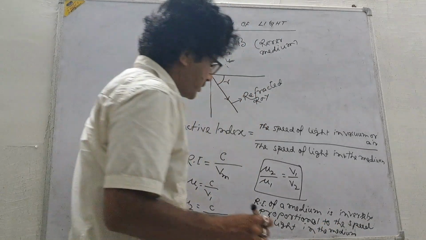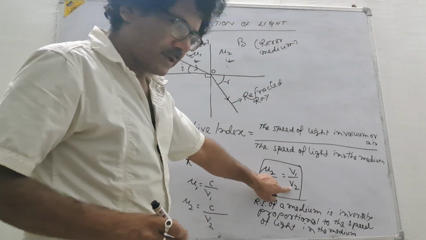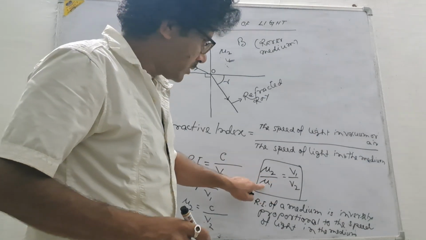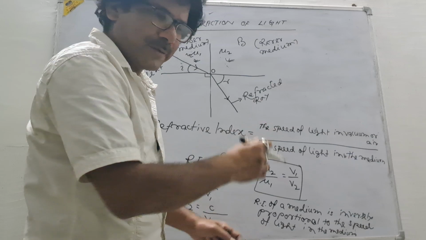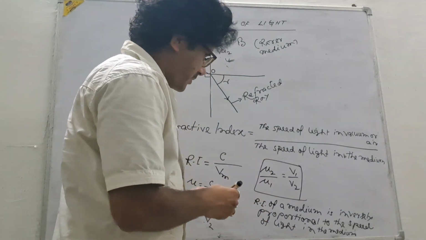Why inversely? You see, mu2 here, mu1 there, no? So inversely, okay, so it is inversely.